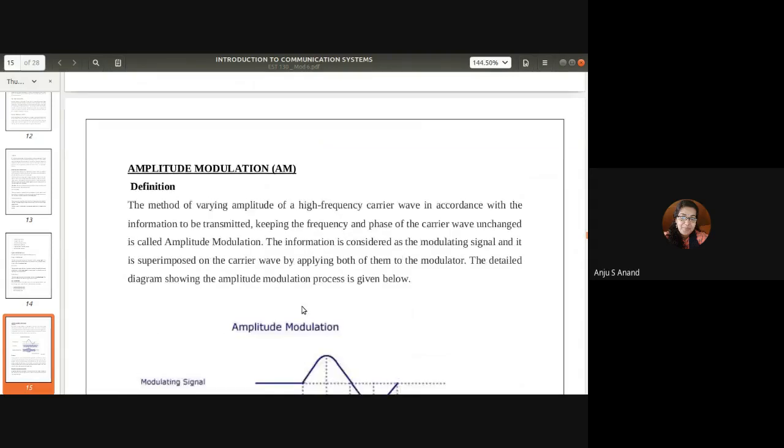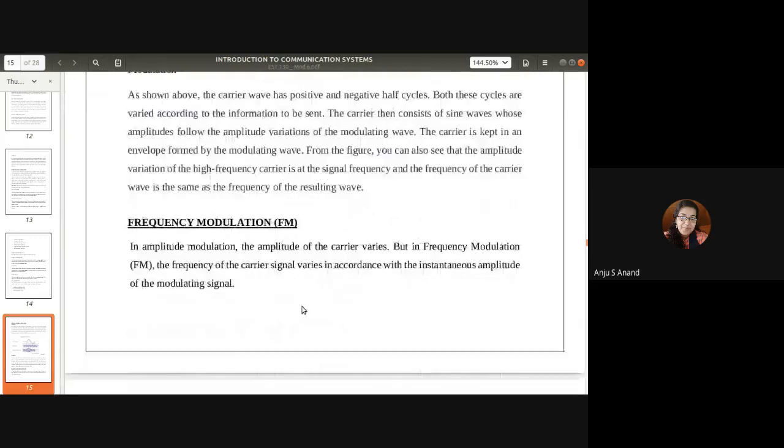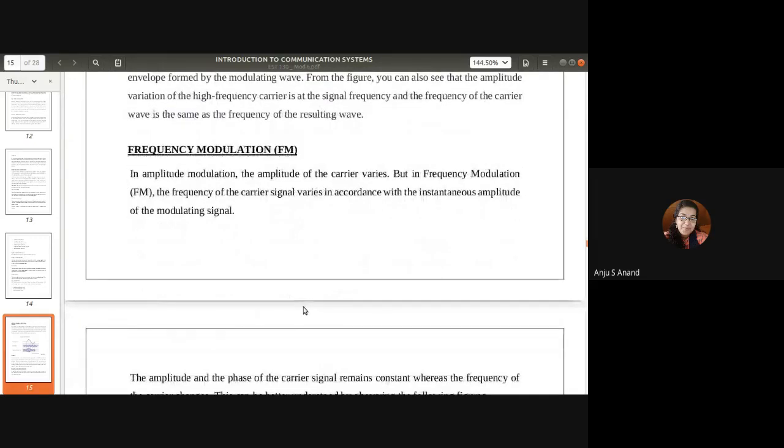Remember that one. Next is the frequency modulation process. In amplitude modulation, the amplitude of the carrier is varied. But in frequency modulation, the frequency of the carrier signal is varied in accordance with the instantaneous amplitude of the modulating signal.